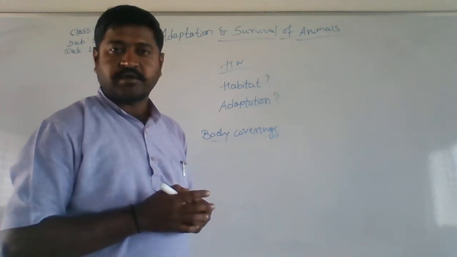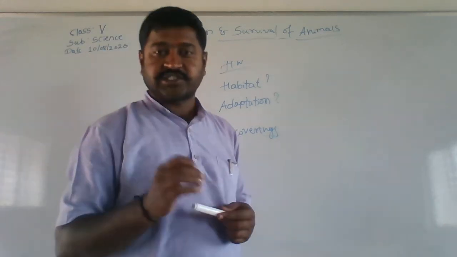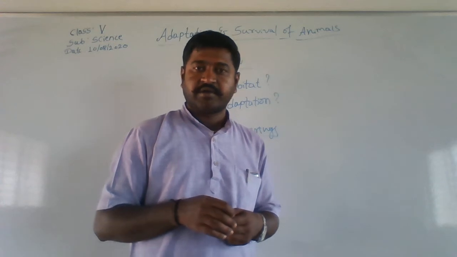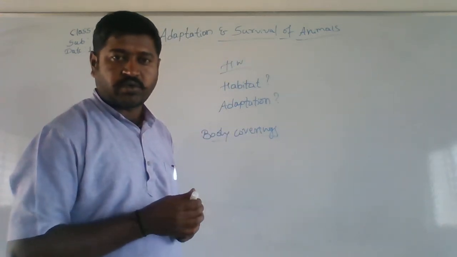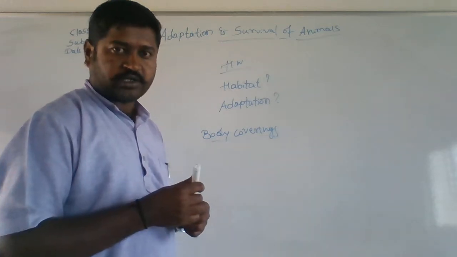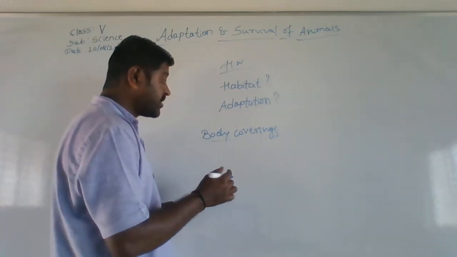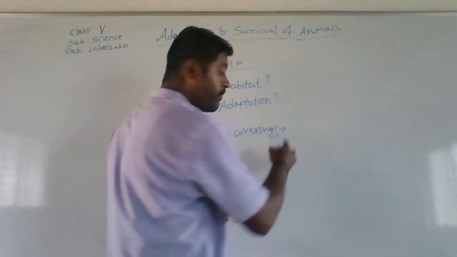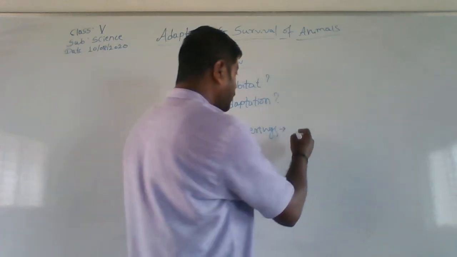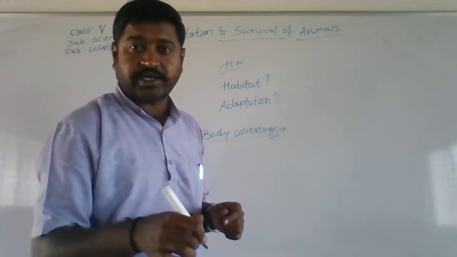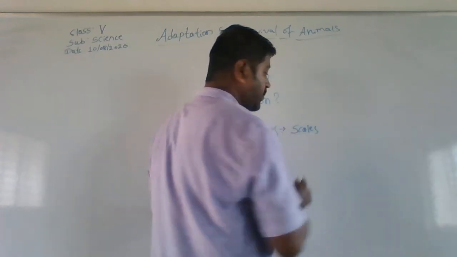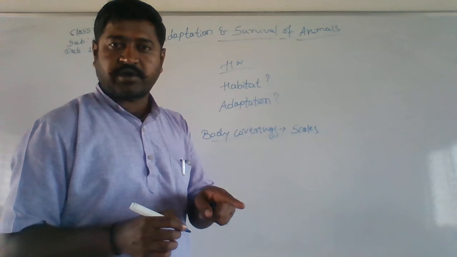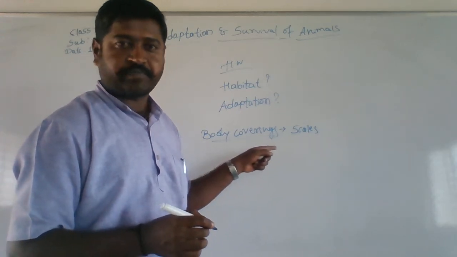It was depending on scales, shells, feathers and fur or hair. I want you to give one example each for these body coverings, an organism apart from what was discussed today. For scales, give another example which was not there today.